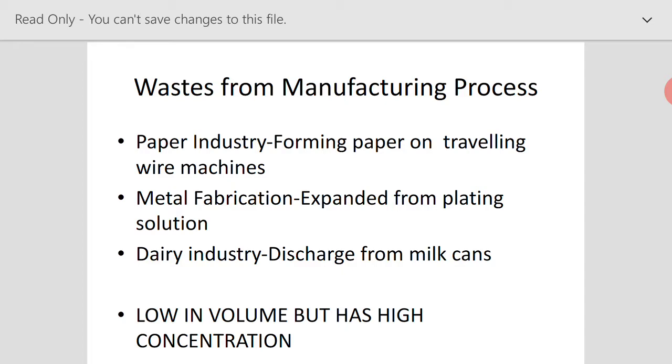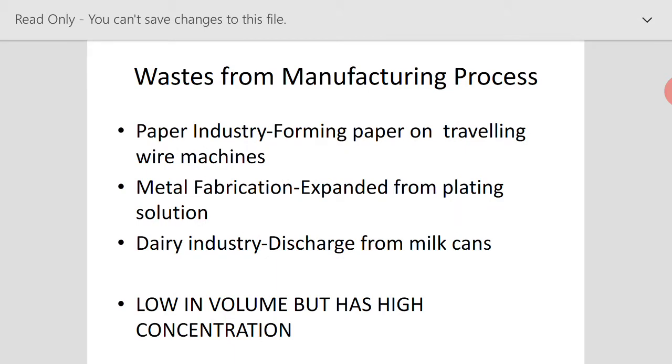If we are able to segregate this wastewater from the rest of the process water, it can be easily treated because it is less in volume. Though it is highly polluted, we can treat it with some special treatment method, so that the operating cost of the treatment is reduced.